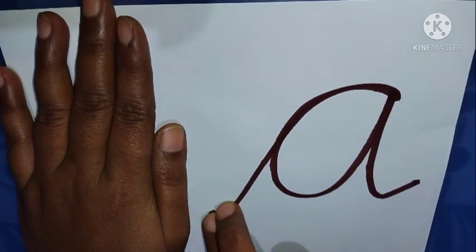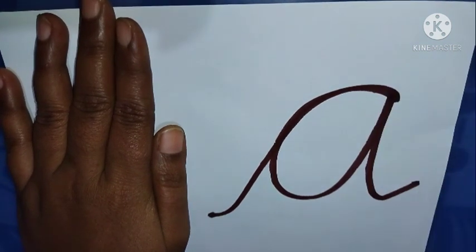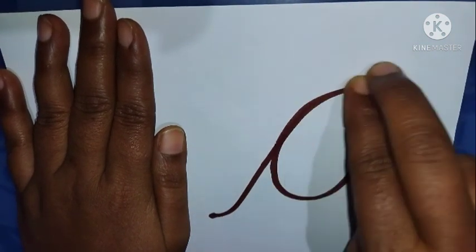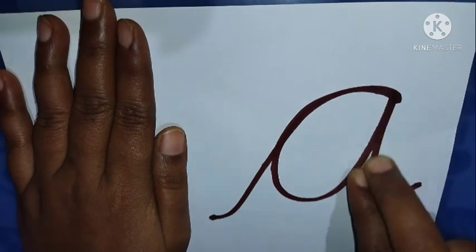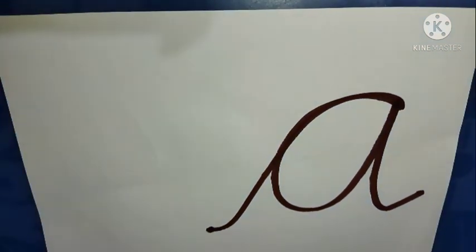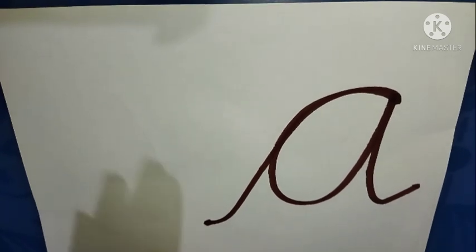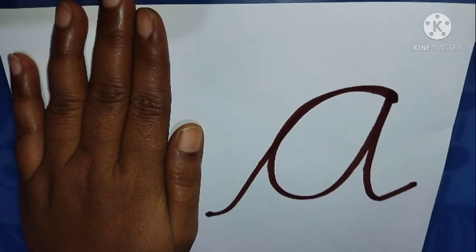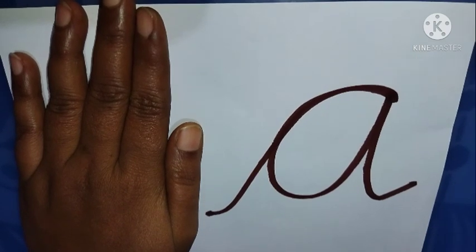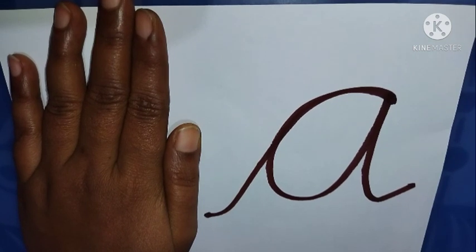Once again I will show you. A. Trace a few times and then ask the child to take over.